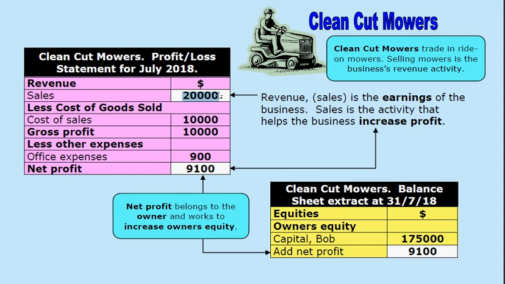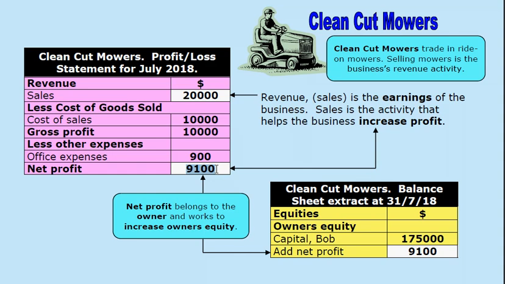A good general definition or explanation of revenue is the earnings of the business. Revenue is the earnings of the business. It is sales that works to promote the increase in business profits. Sales is the activity that helps the business increase its profits. In this example, the $20,000 worth of sales has helped the business generate the profit of $9,100.